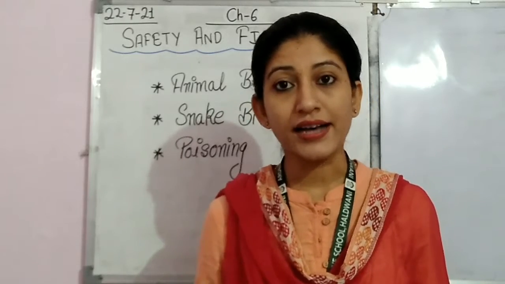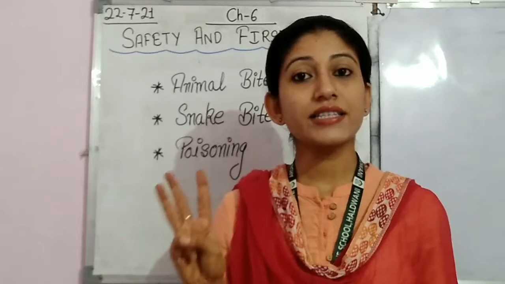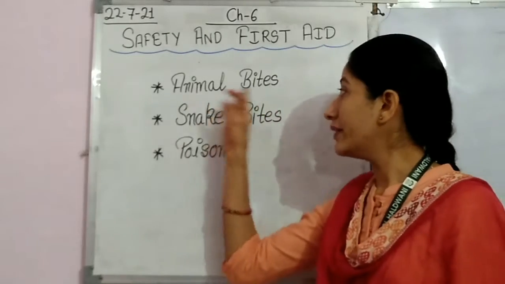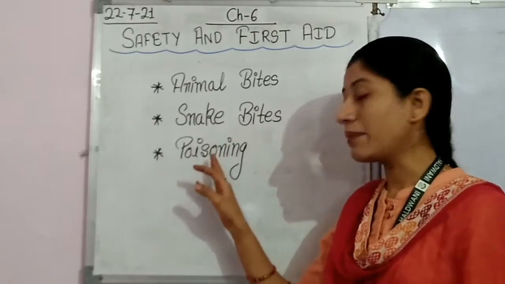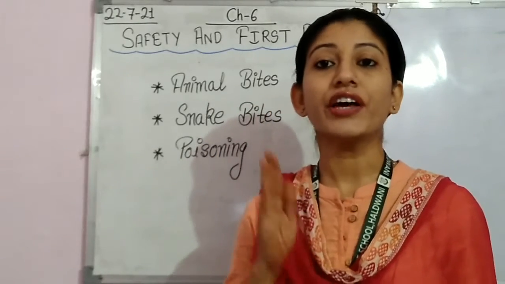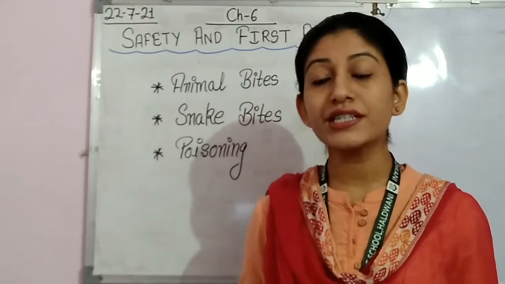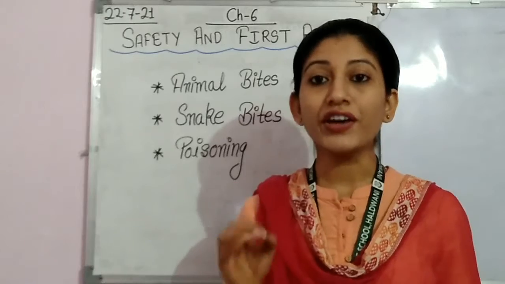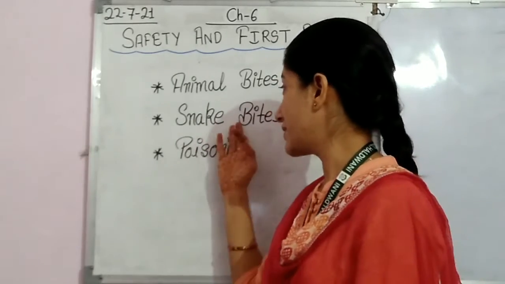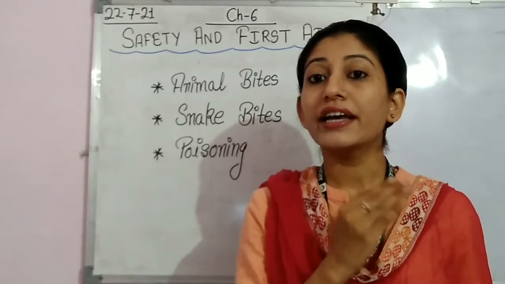Now in today's class we are just going to see 3 topics. The last 3 topics of this chapter are animal bites, snake bites and poisoning. Here we are going to discuss how to provide first aid to a person if he suffers from animal bite or snake bite, or how to treat any case of poisoning.